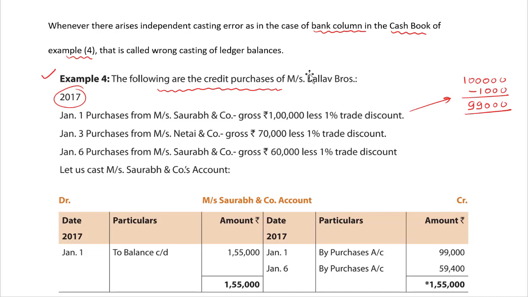Purchases from Messrs. Netai and Company, gross 70,000, less 1% trade discount, 70,000 minus 700, 69,300. Purchases from Saurabh and Company, 60,000 minus 1%. So 60,000 minus 600, 59,400.